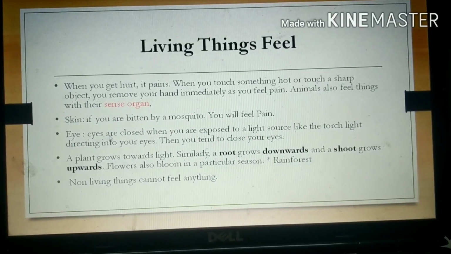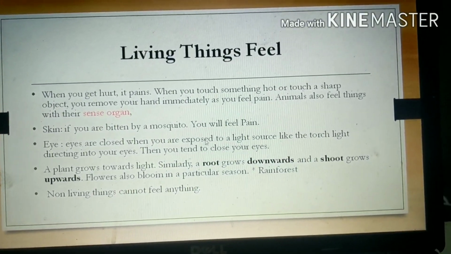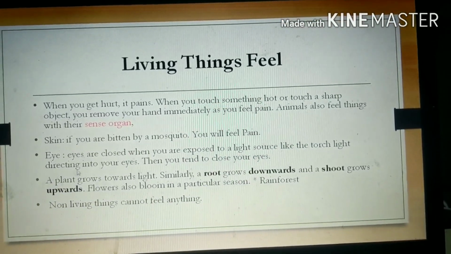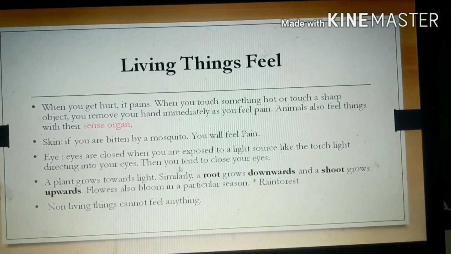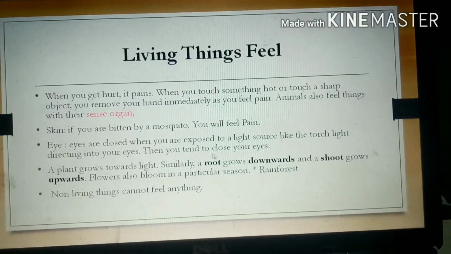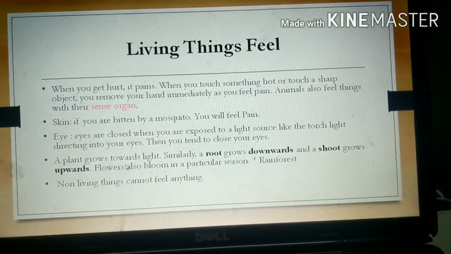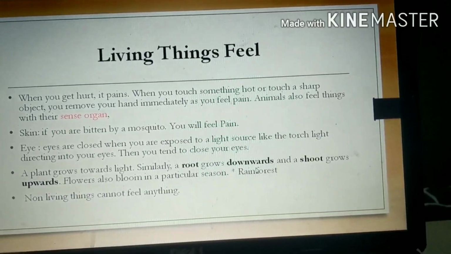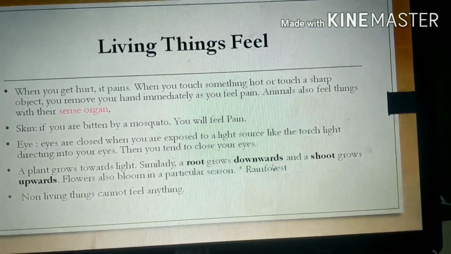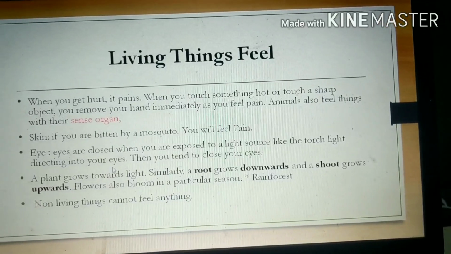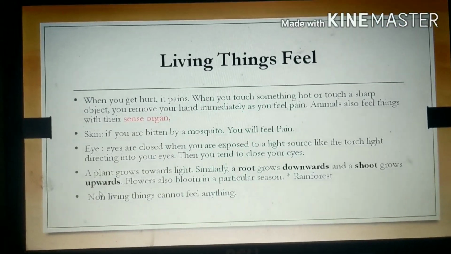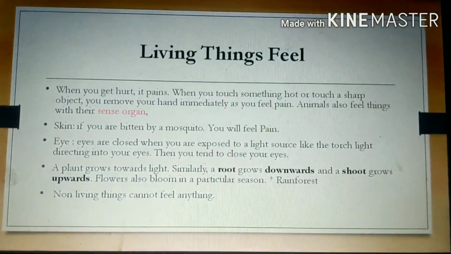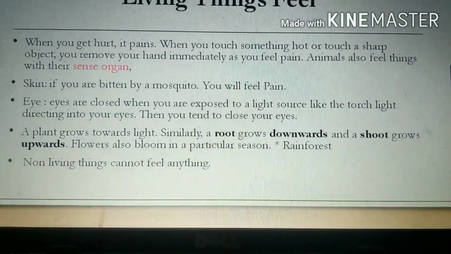Next one, the eye. Eyes close when you are exposed to a light source like a torchlight directed into your eyes. Then you tend to close your eyes. After that, a plant grows towards light. Similarly, a root grows downward to find water and a shoot grows upward to reach the sunlight. Next one, flowers also bloom in a particular season.